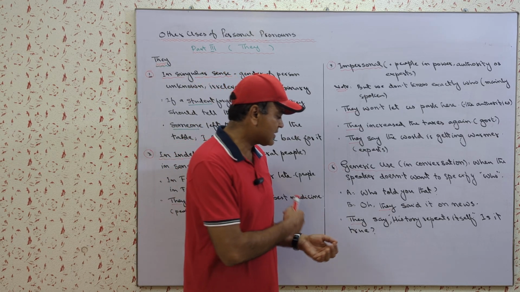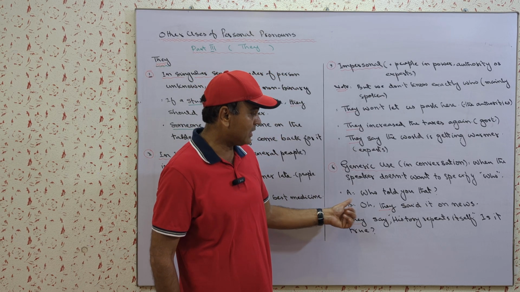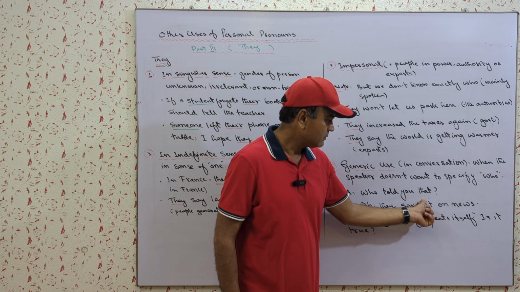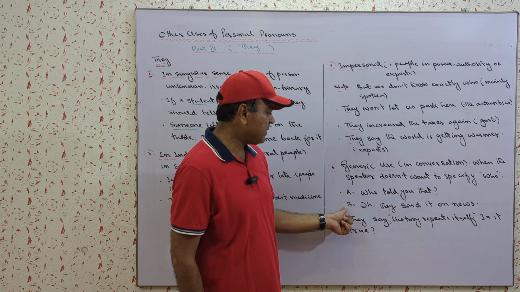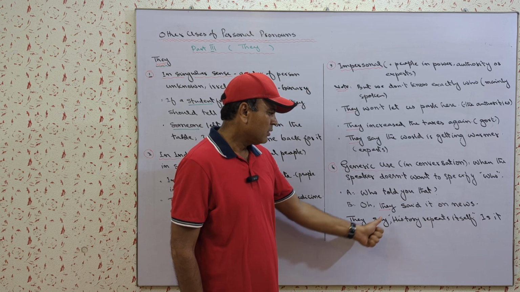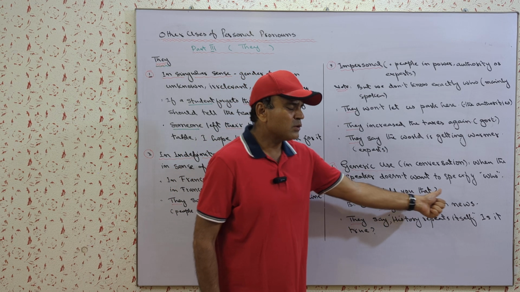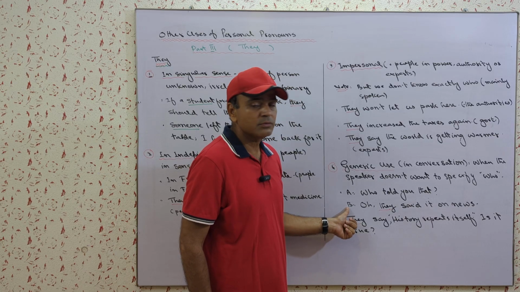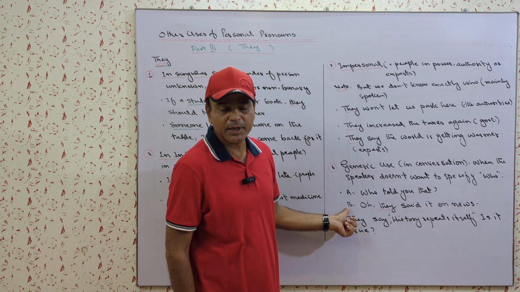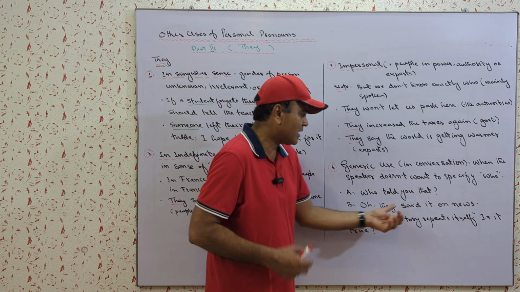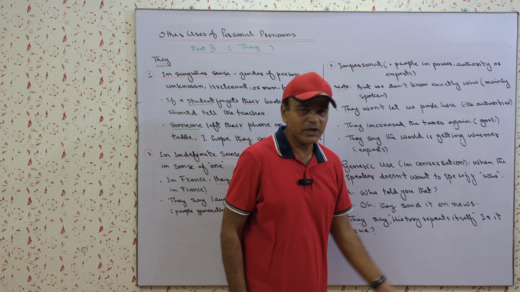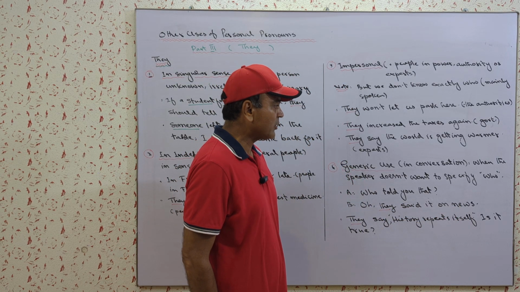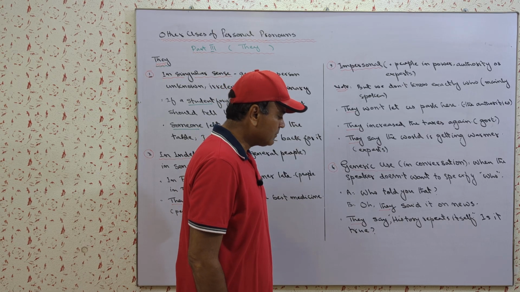Let us understand it. Mr. A says to Mr. B, who told you that? Then Mr. B says, oh, they said it on the news. So Mr. B doesn't want to mention the particular person and he said they said it on the news, and it is very common in British English or everyday English, especially in conversation.